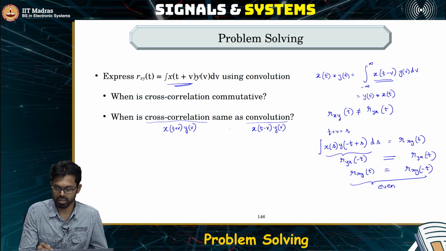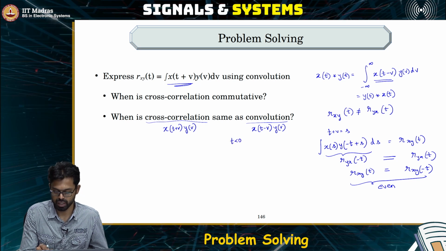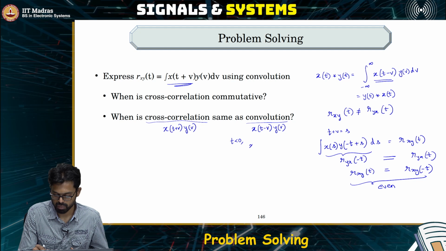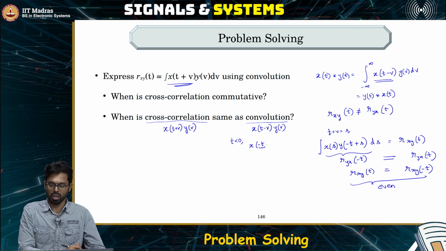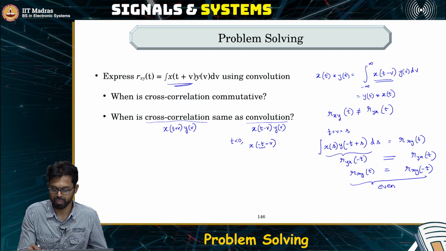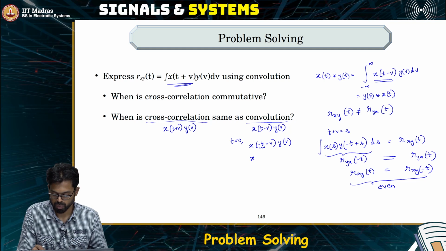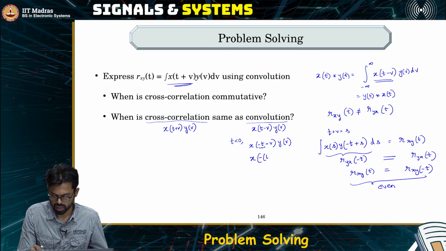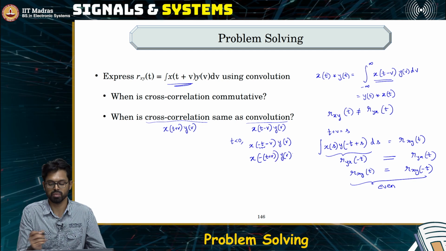Now what if we consider the output for negative values of time? So let us say t is negative, which means you can say x of minus t. x of minus t is now positive. So x of minus t minus v times y of v. Okay. So now this is x of t plus v times y of v.